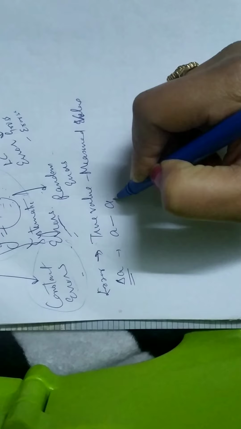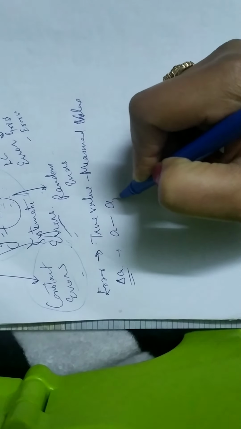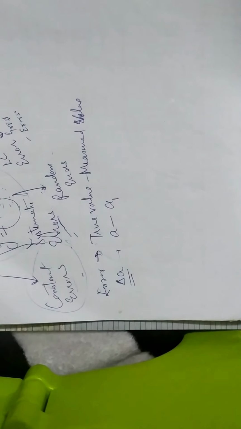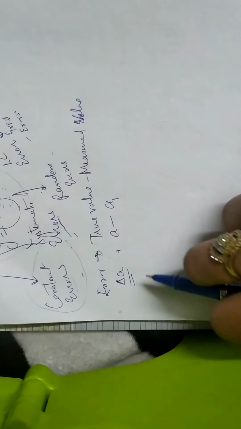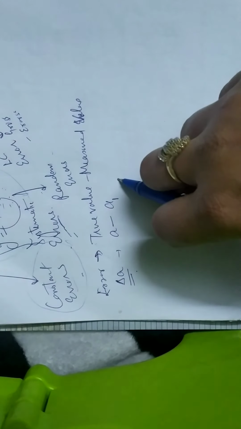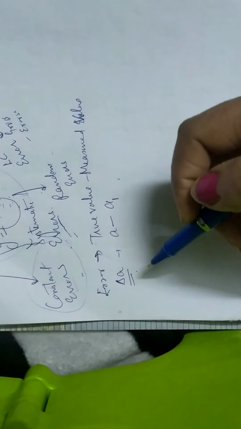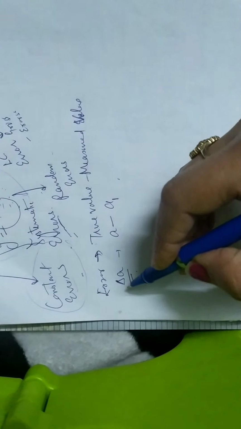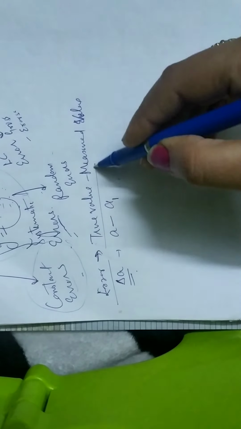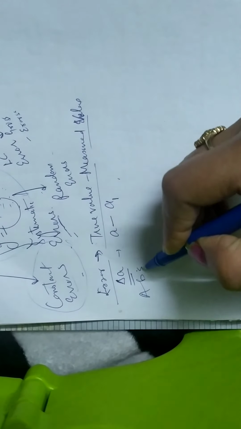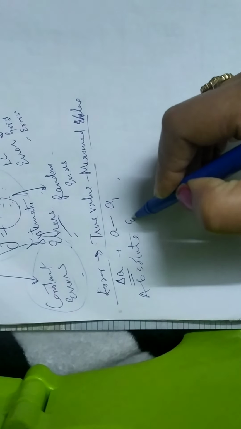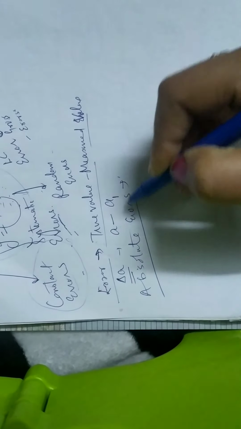Now the measured value can be A1, it can be A2, it can be A3 and so on. So this is how we can write error: true value minus measured value. Okay. Now there are different types of errors. Based on mathematical calculations, we can divide them into different types, like absolute errors.